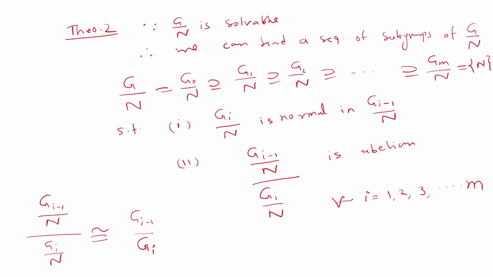So we know this is one of the isomorphism theorems. This is the second isomorphism theorem actually, and by applying this theorem, we can say these quotient groups are abelian.